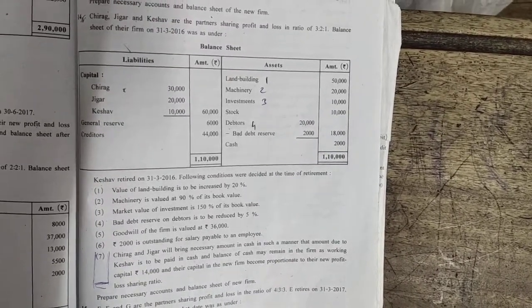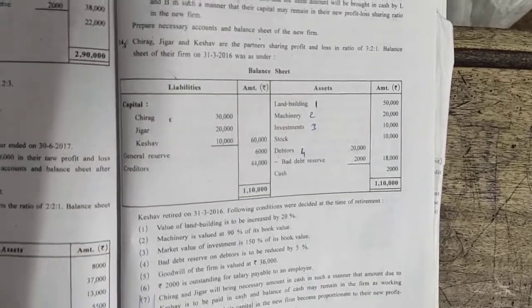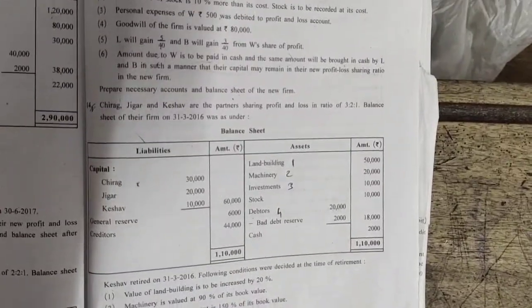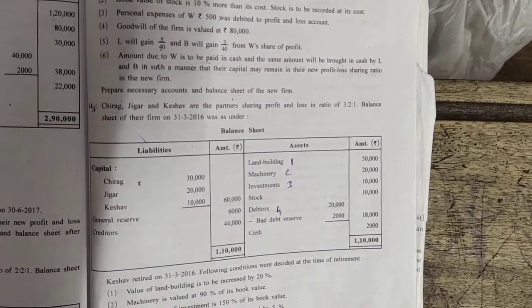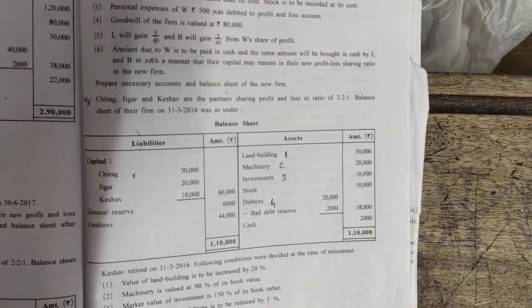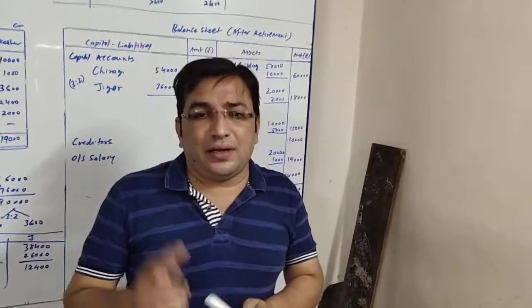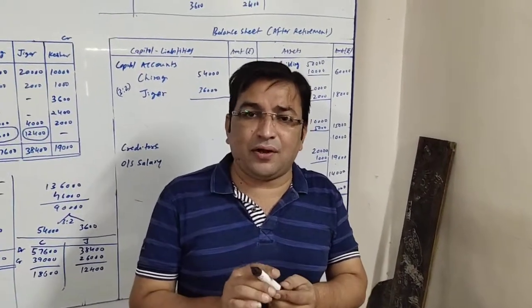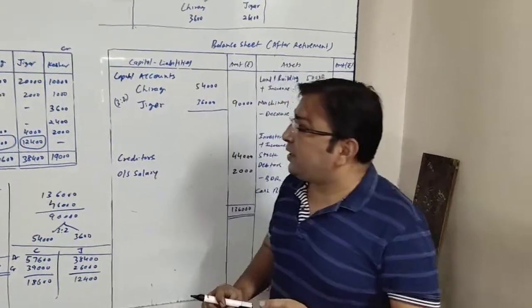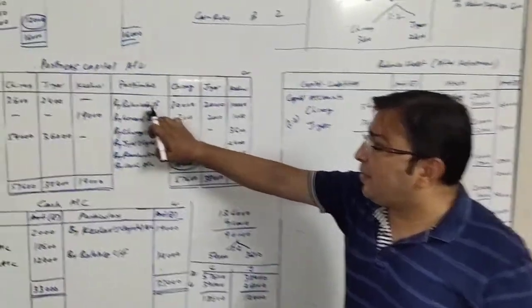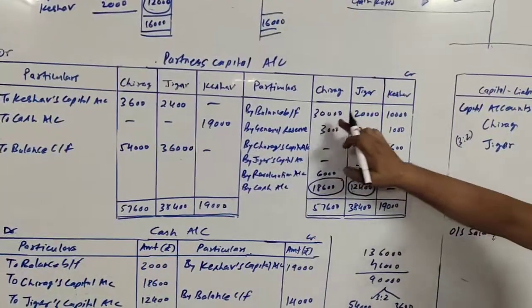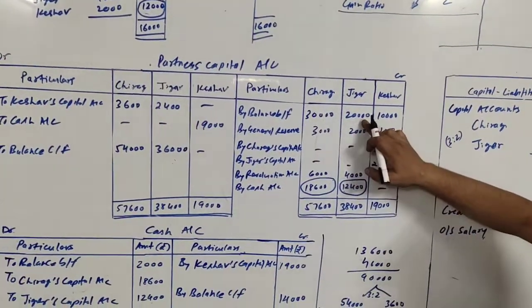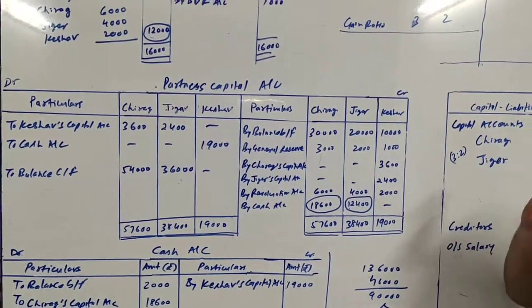We will take liability side first. The liability side first item is capital. Chirag, Jigar and Keshav 30,000, 20,000 and 10,000. So friends, liability side capital is given and capital will be recorded in capital account as an opening balance. So here in capital account, credit side by balance brought forward 30,000, 20,000 and 10,000.